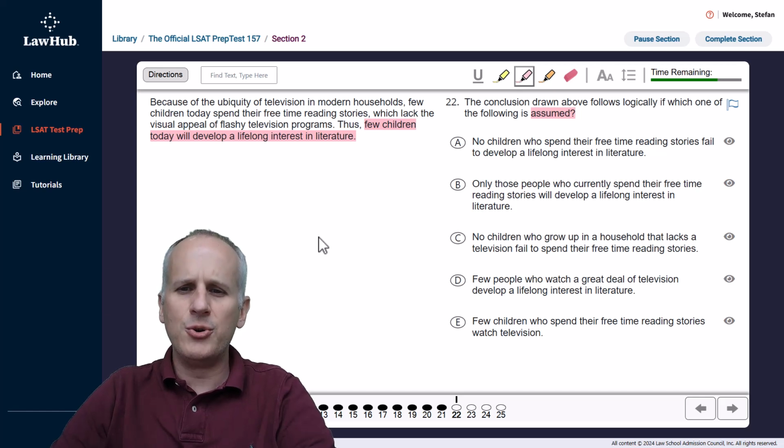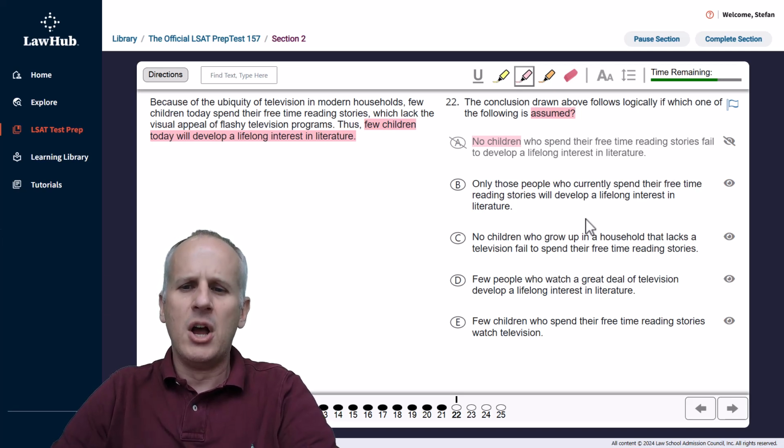Starting with choice A. No children who spend their free time reading stories fail to develop a lifelong interest in literature. Well, here, we're not talking about there being no exception to this idea that if you read in your free time, you're guaranteed to develop a lifelong interest in literature. And furthermore, the qualifier of few, you don't have to have the same exact number of few match the other mention of few. So for a couple of reasons, we can eliminate choice A as just being an incorrect quantity that doesn't apply to the conclusion.